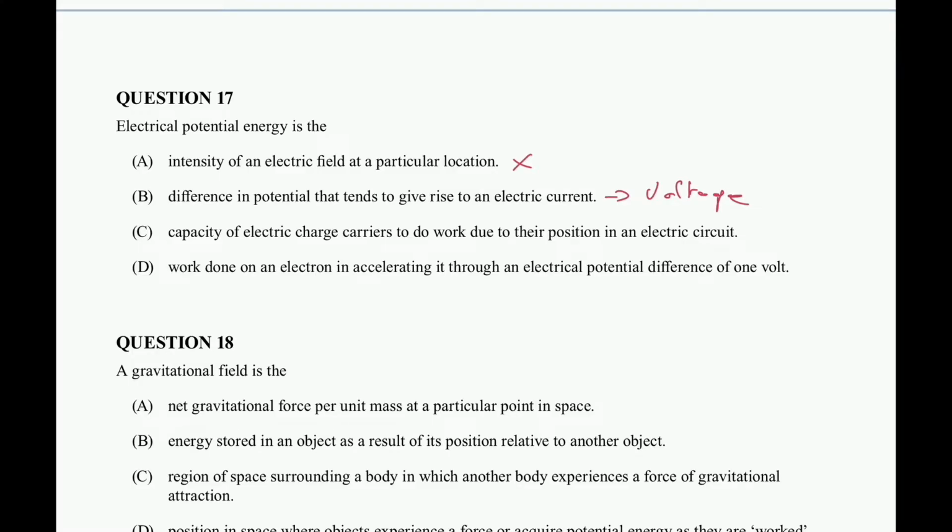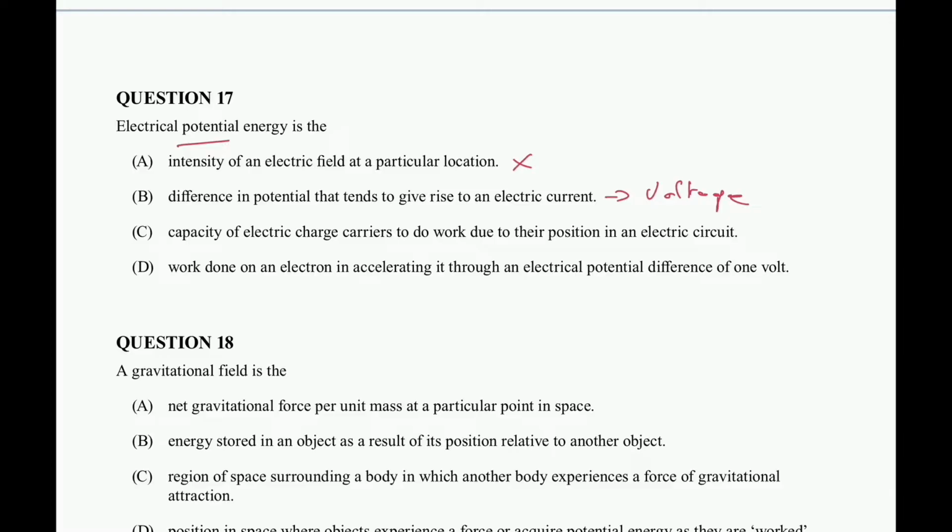All right, capacity of electric charge carriers to do work due to their position in an electric circuit. So that sounds like the definition for electric potential energy to me. So we think of an electron's position and its ability to do work. So not doing the work itself, because we're thinking of potential energy. So I'm already thinking C is my most correct answer here. Work done on an electron accelerating it through an electric potential difference of 1 volt.